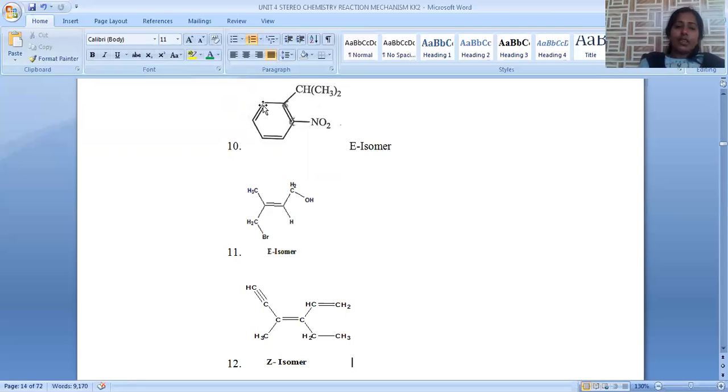Now, between nitrogen and carbon, nitrogen will get the priority. So, two higher priority groups are on the same side. Hence, we can say it is the Z isomer. It is not the E isomer. So, this is the nomenclature in the case of benzene. Even with benzene, we have to consider the same kind of CIP rules.